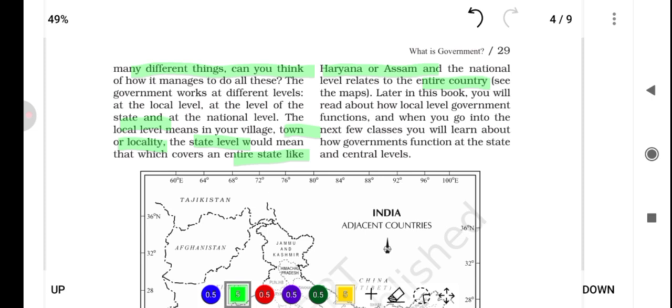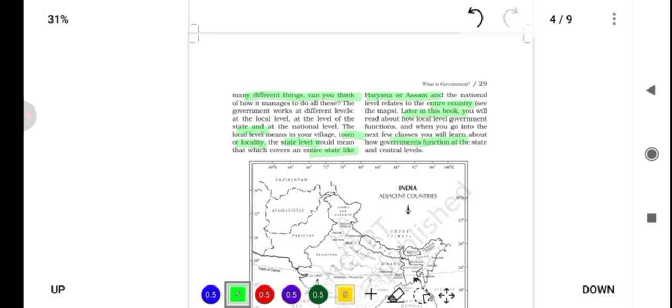We'll look at the map below. First, let's finish this out. Later in this book, you will read about how local level government functions, and when you go into the next few classes, you will learn about how government functions at the state and central levels. So here, an India map has been given.